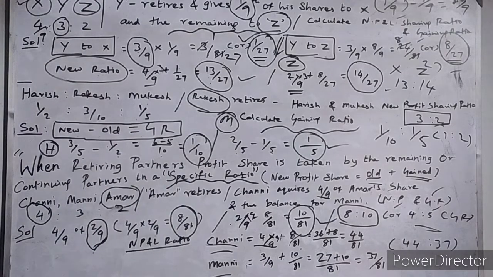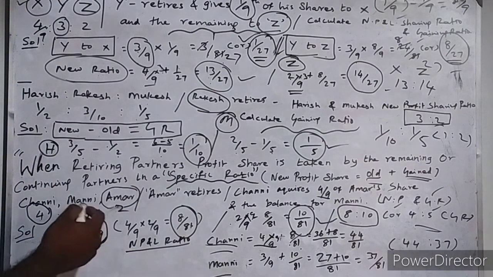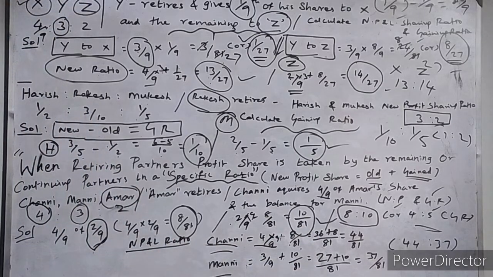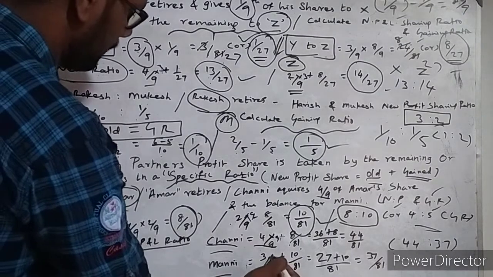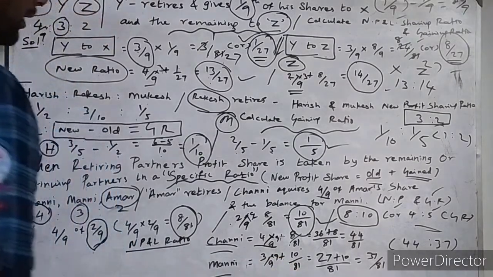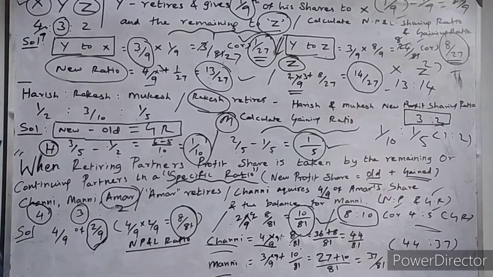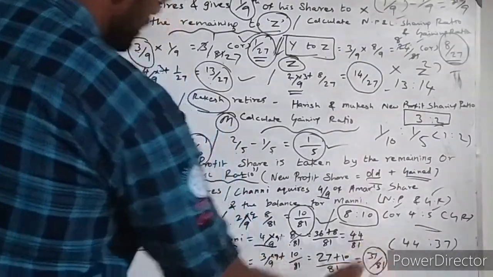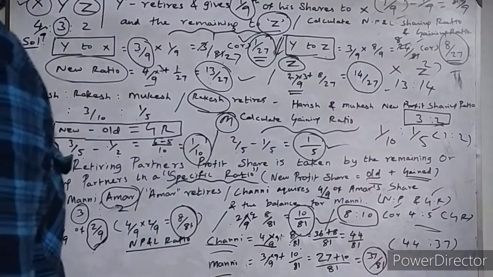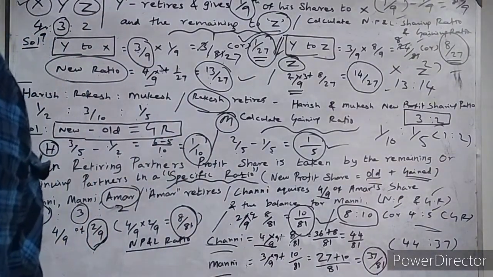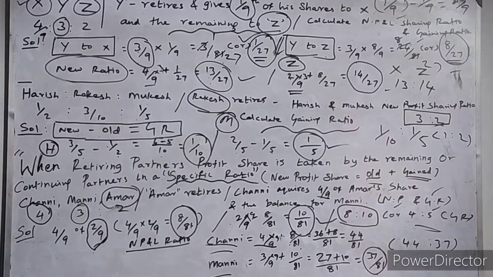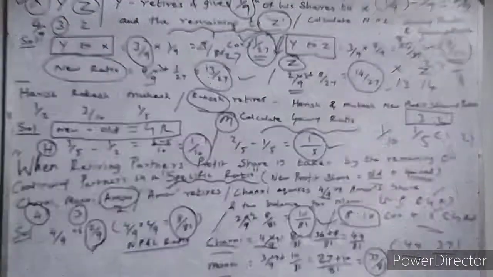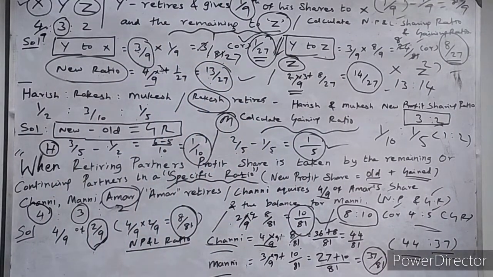The next partner is Mani. Mani's existing share of profit is 3 by 9, plus the share acquired from Amar, 10 by 81. The first fraction is multiplied by 9. 9 into 3 is 27, 27 plus 10 is 37, so 37 divided by 81. Their new profit and loss sharing ratios are 44 by 81 and 37 by 81. We can write it like this: 44 is to 37. It is the new profit and loss sharing ratio for Chani and Mani.